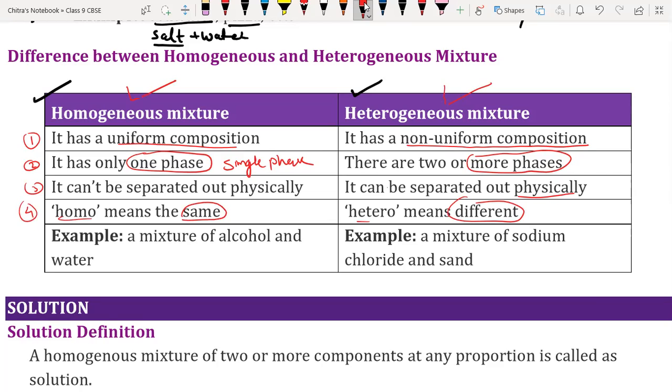Now we are going to understand the examples. Here, a mixture of alcohol and water, and we have discussed more examples in the previous part. And a mixture of sodium chloride, like salt, and sand: if you mix salt and sand, you can separate them easily. So this is all about the difference between homogeneous and heterogeneous mixtures. Okay, beta.